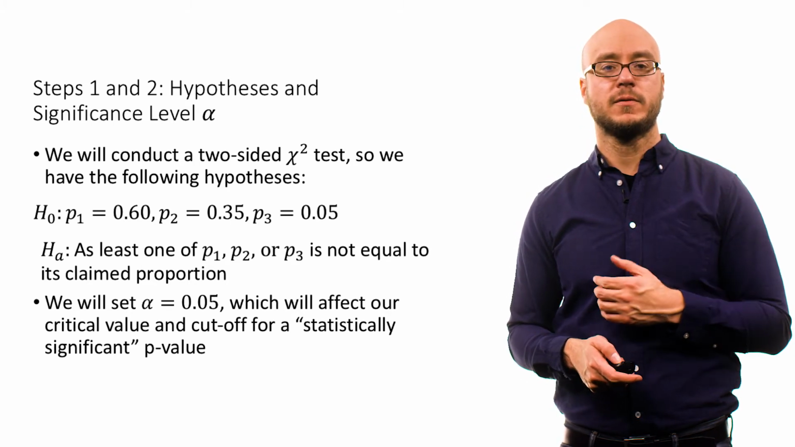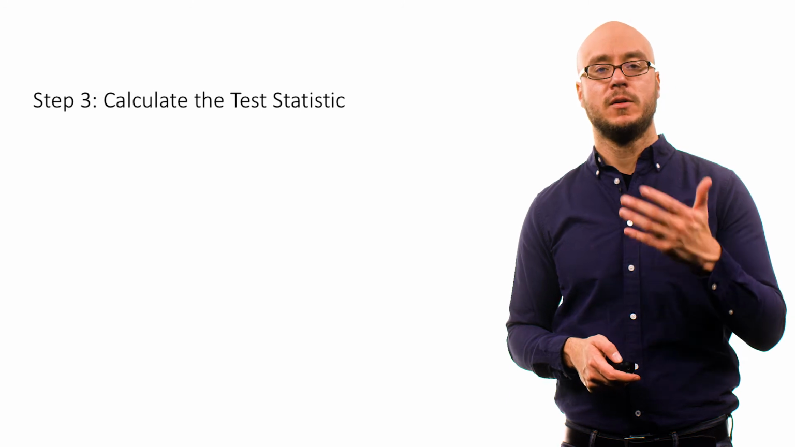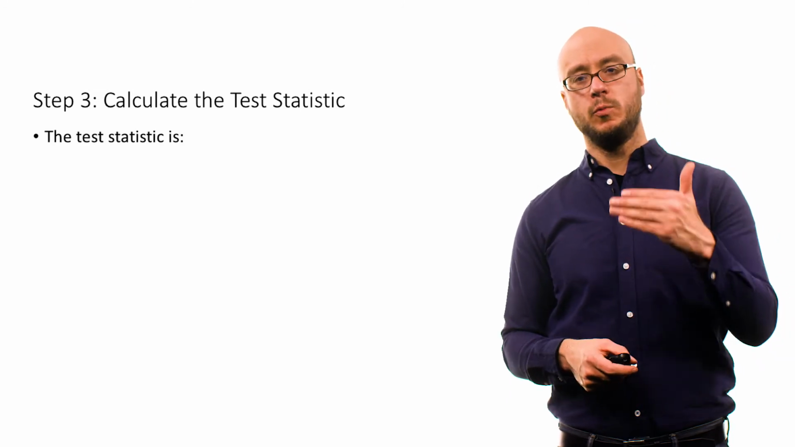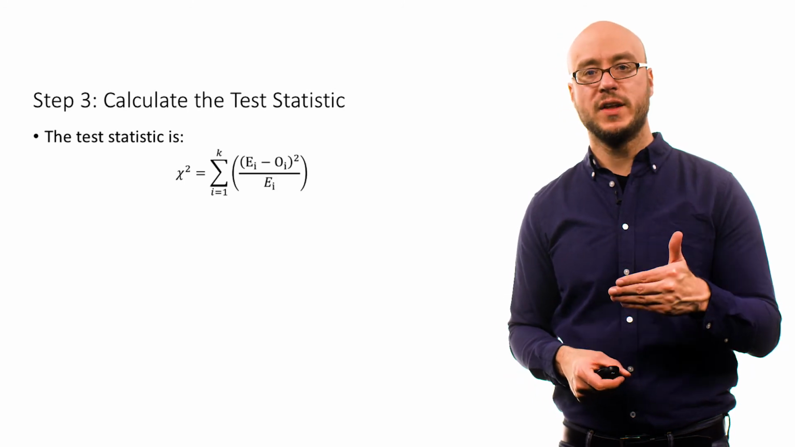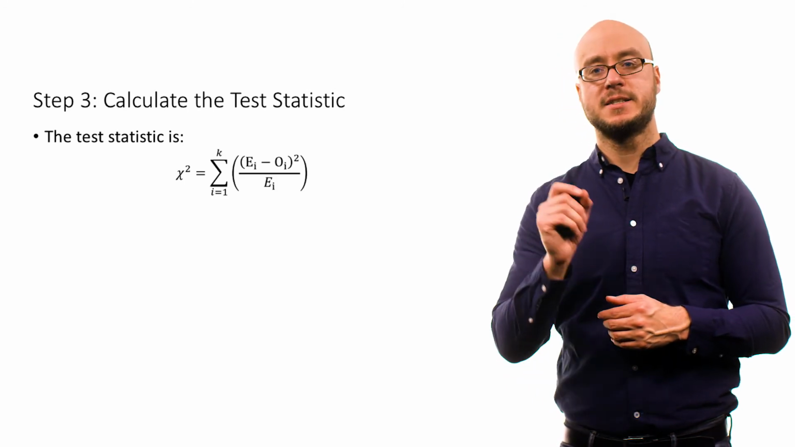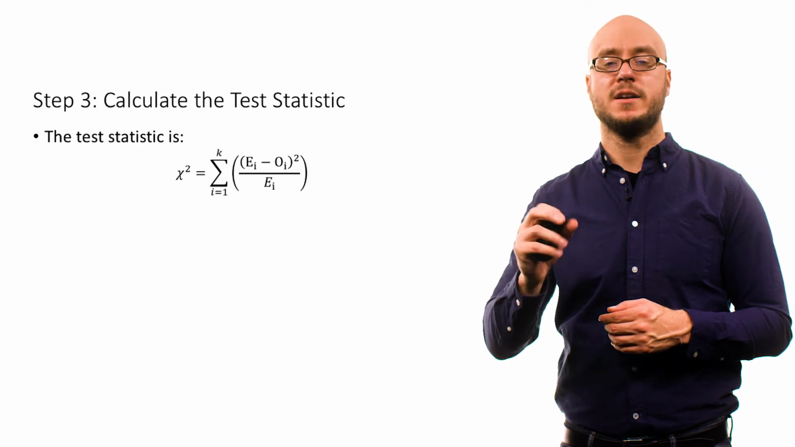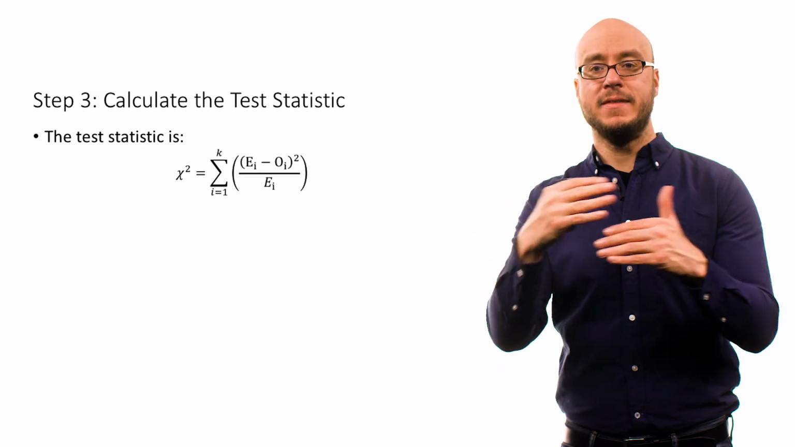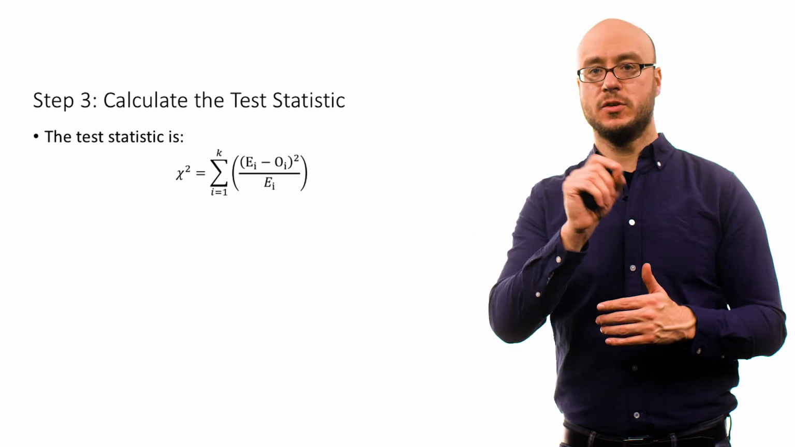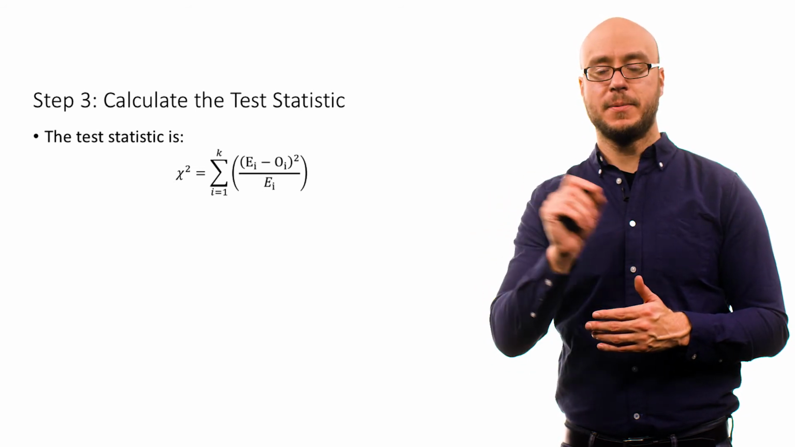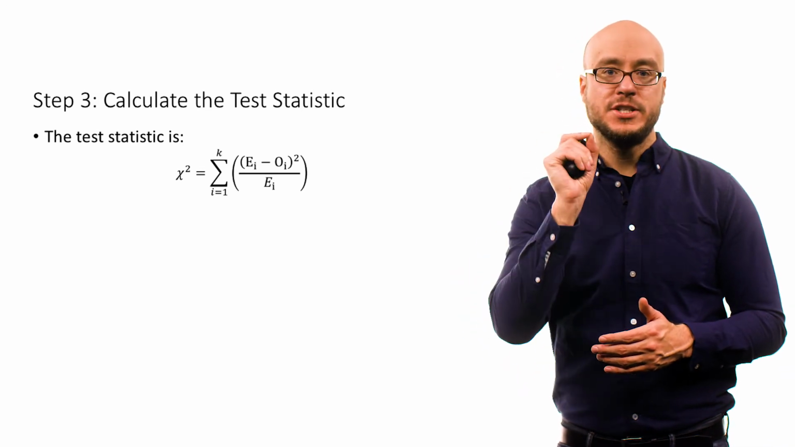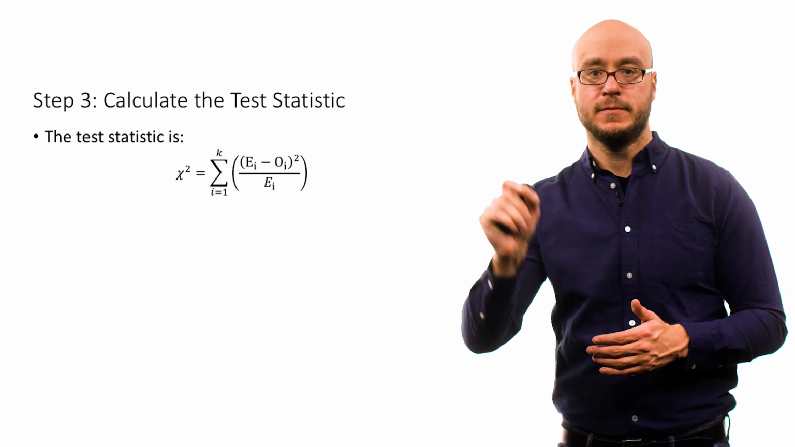And this will affect our critical value as well as our cutoff for what counts as a statistically significant probability value. For step 3, we will calculate the test statistic. Recall that the chi-square test statistic is simply the observed minus the expected counts squared divided by the expected cell counts for each of the categories, and then you add them up. So that's all the sigma operator is telling you. That capital sigma is saying to add up what is after that capital sigma for each i equal 1 to K. So we can calculate this as follows.